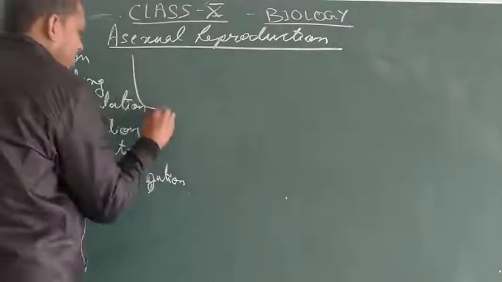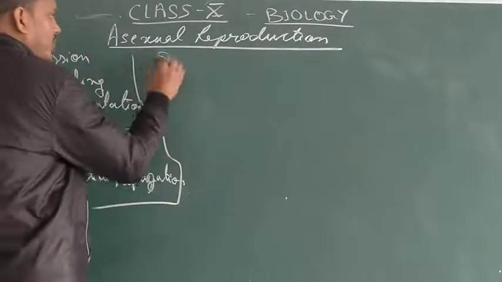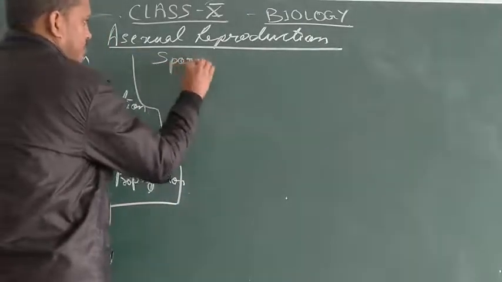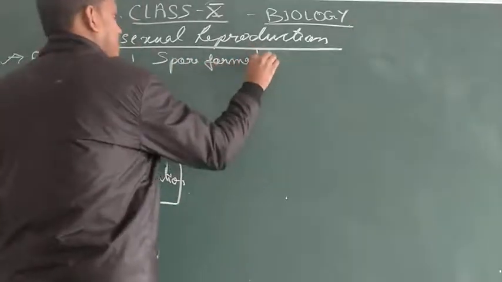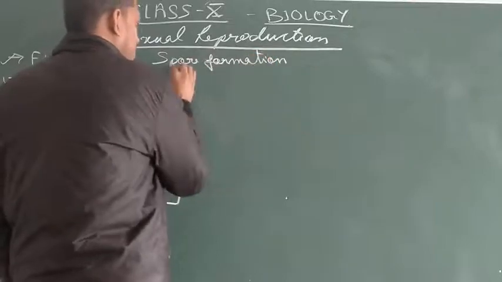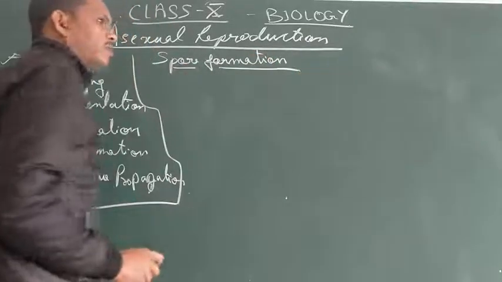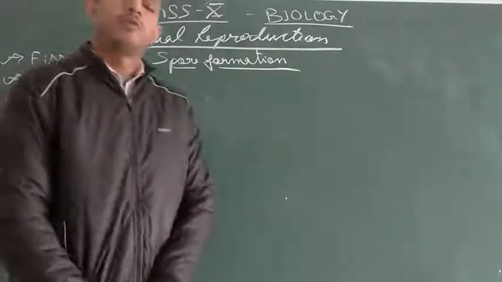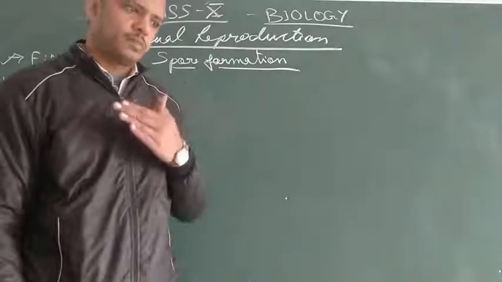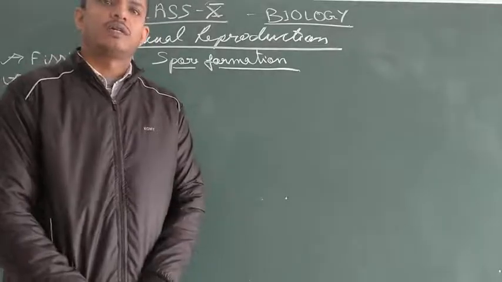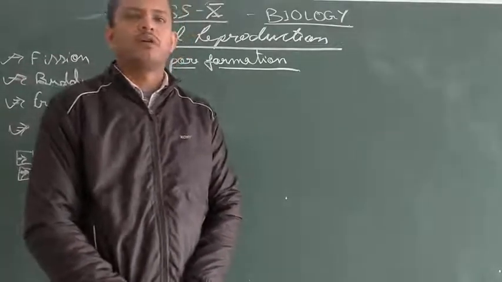So we are going to start today with spore formation. Now, as I told you, in case of asexual reproduction also, the pattern of organization of the organisms plays some important role.